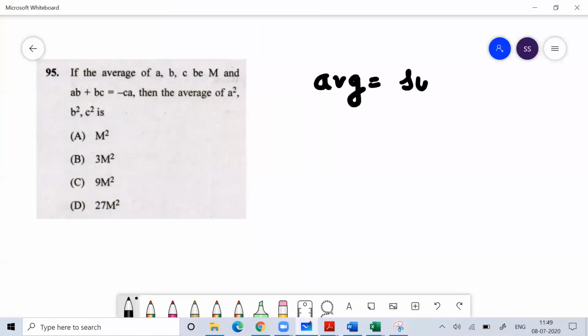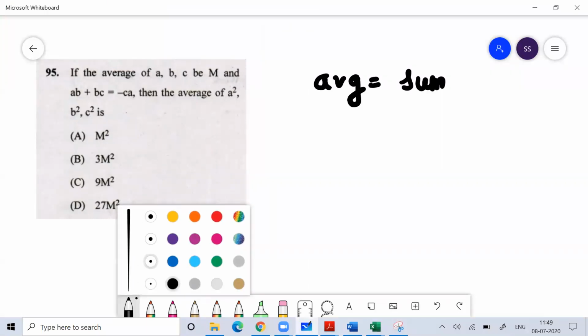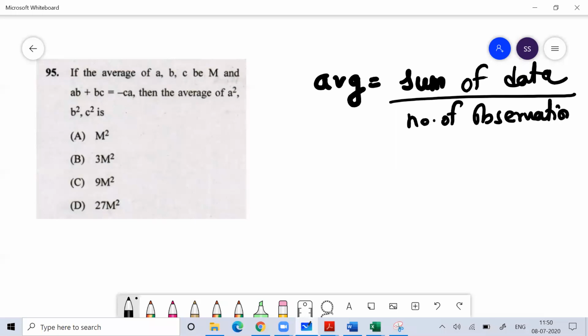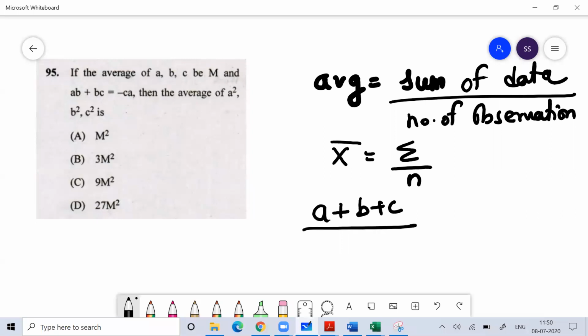Average basically means sum of data by the number of observations. In statistics you have studied average, arithmetic mean, geometric mean, harmonic mean, median, mode. So we normally represent average like this. If the average of A, B, C is M, then A plus B plus C, three numbers, averages M.